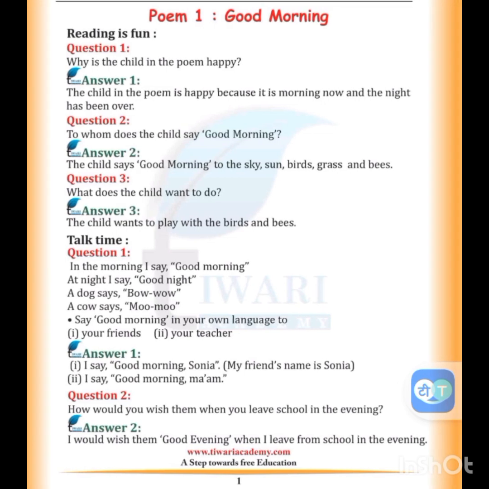Why is the child in the poem happy? The child in the poem is happy because it is morning now and the night has been over. To whom does the child say good morning? The child says good morning to the sky, sun, birds, grass and bees. What does the child want to do? The child wants to play with the birds and bees.